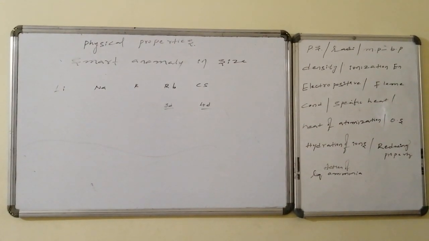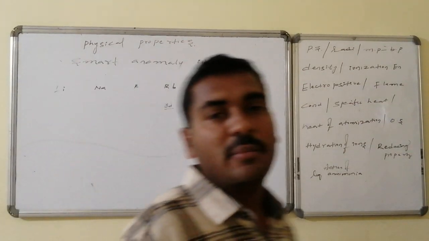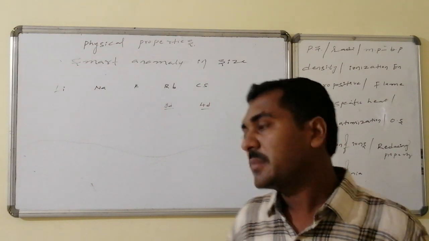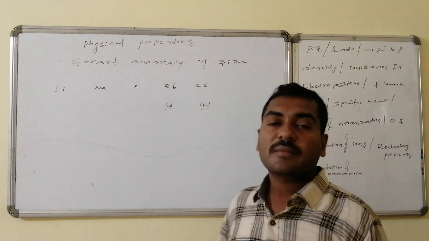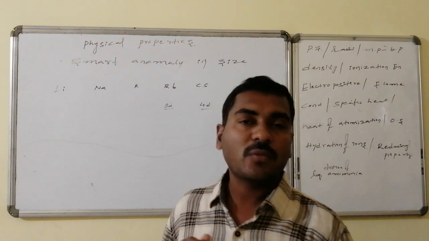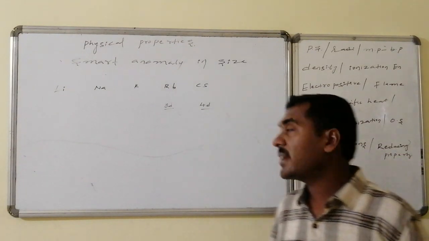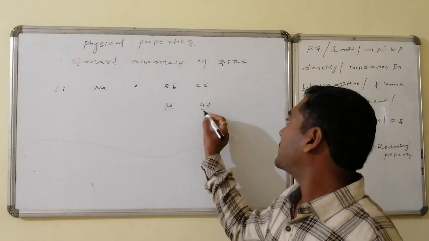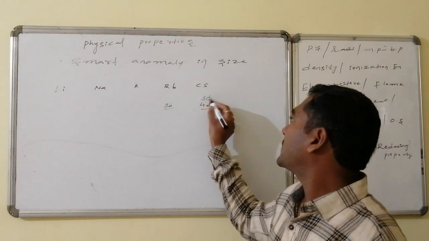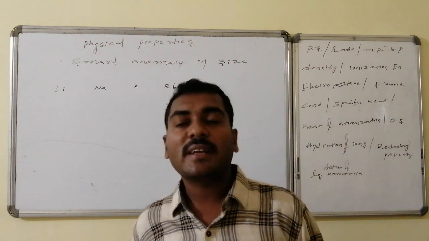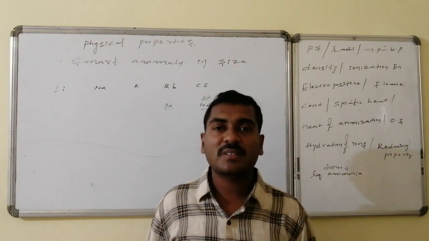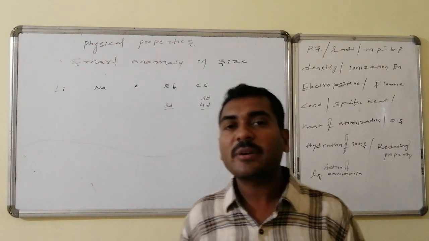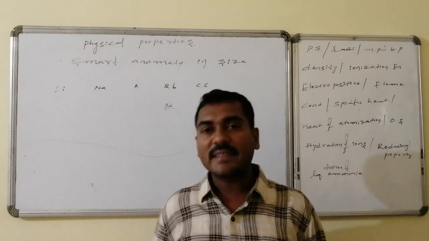A small anomaly present in the sizes of the alkali metals is like this. Size is increasing from top to bottom, very nice. But 3d electrons are present as a part of the electronic configuration of rubidium. Similarly, 4d electrons are also present as a part of cesium. It also includes 3d. It has both 3d and 4d. Whereas d electrons are not proper shielders of the nuclear attraction. As a result, we find some difference in the size-related information.